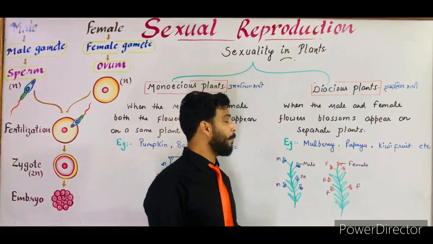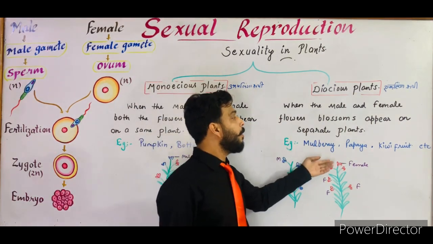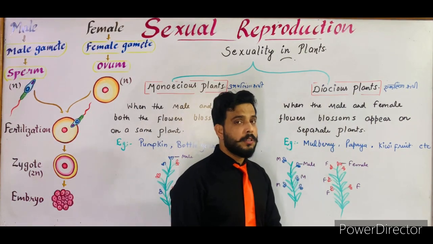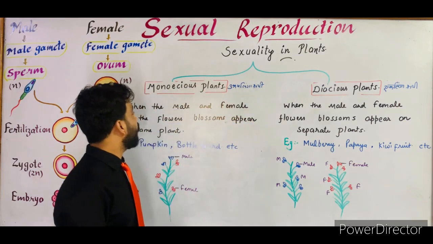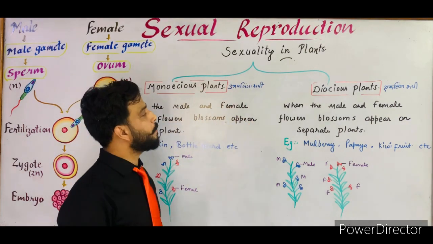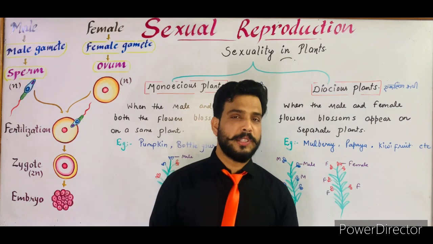Now what are the examples? The examples are mulberry, papaya and kiwi fruit. So now I think both the terms are very clear to you. What is the meaning of monoecious plant and what is the meaning of dioecious plant?